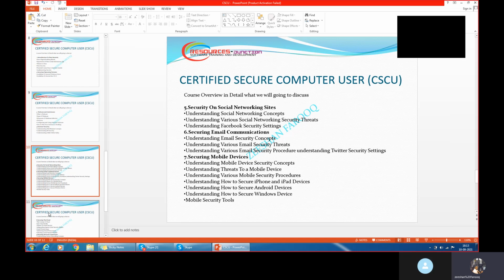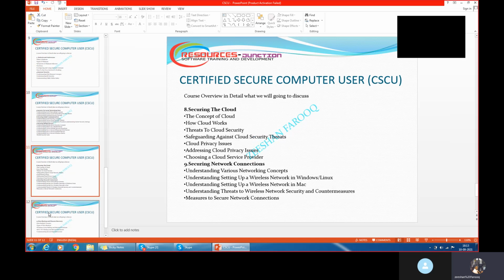Whenever an attack happens on mobile devices, on the iPhone or on Android devices, how are we using Windows devices to secure the mobile? From our Windows devices, we can secure the mobile phone. What are the different types of mobile security tools? That we also discuss in detail in unit number 7 of CSCU.